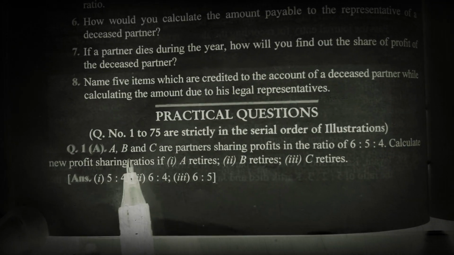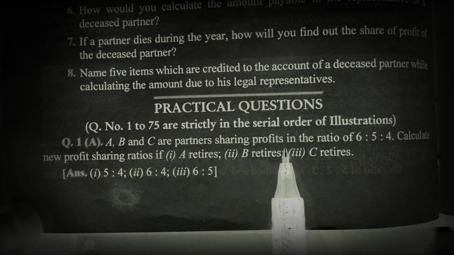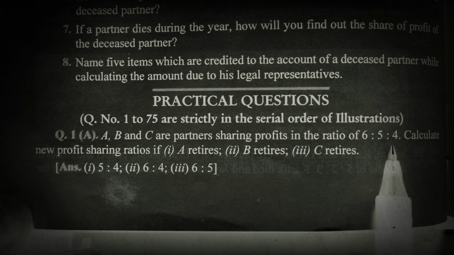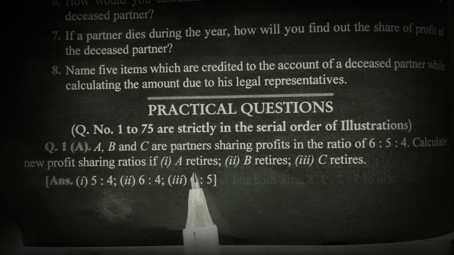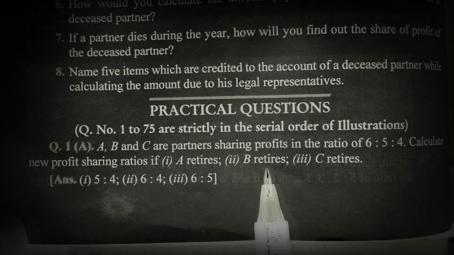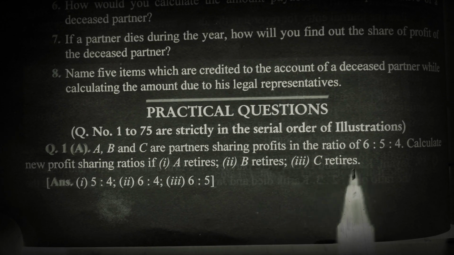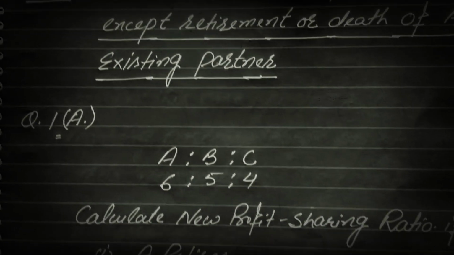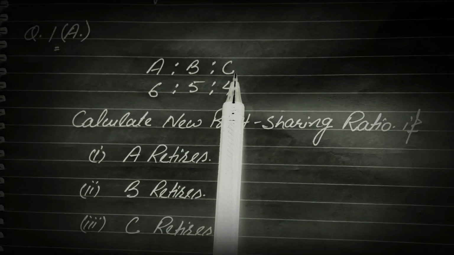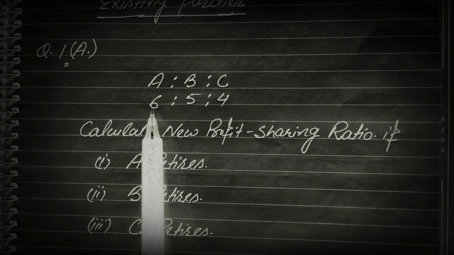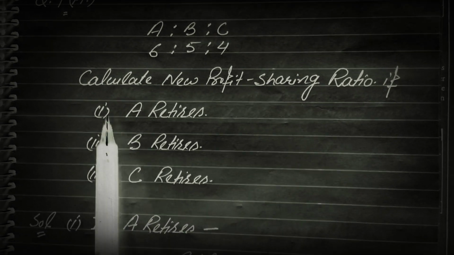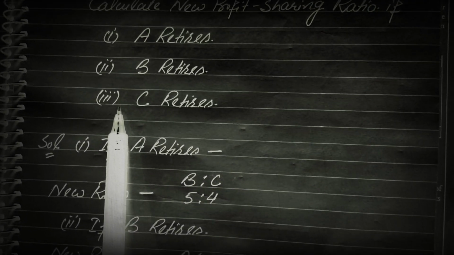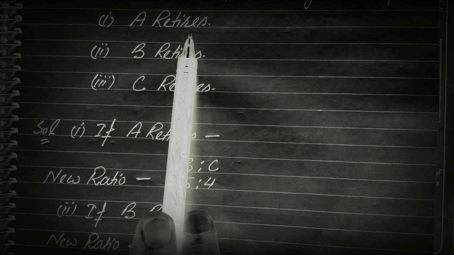This is question number 1. A, B and C are partners sharing profits in the ratio of 6:5:4. Calculate the new profit sharing ratio if number 1, A retires, number 2, B retires, and number 3, C retires. If we brief up the question, we have three partners A, B and C. The profit sharing ratio is 6:5:4. We have to calculate the new profit sharing ratio in these three conditions. So first of all, condition 1, if A retires.